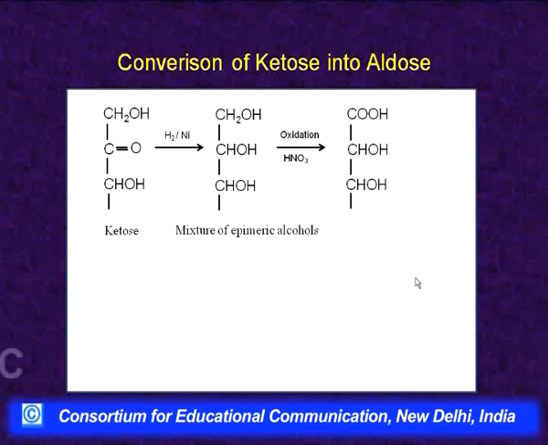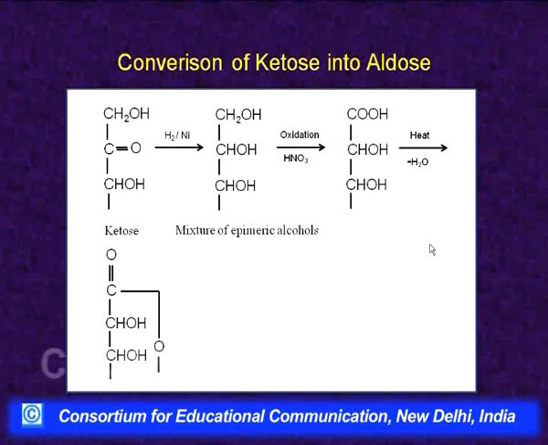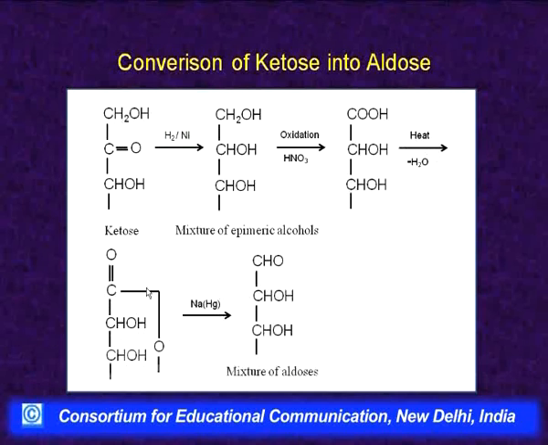Then this acid is heated to give the lactone, a water molecule is lost. Again this lactone will also be a mixture of compounds, then this is reduced, this CHO is formed here after this bond is cleaved, and this is now CHOH. So, here where CO was there, it has now become CHOH, where CH2OH was there, it has now become CHO. So, the ketose has been converted into an aldose, but we will never get a single compound, we will always get a mixture of epimeric compounds here.